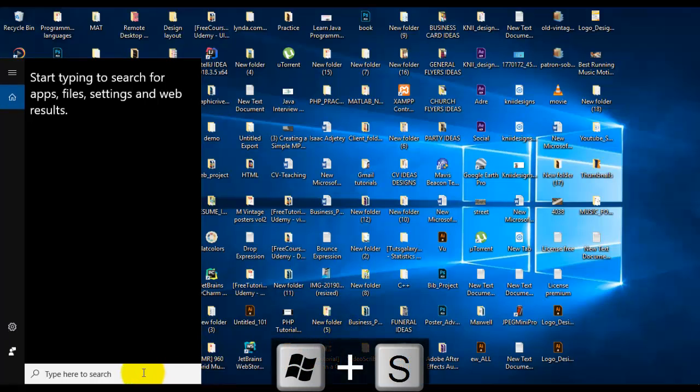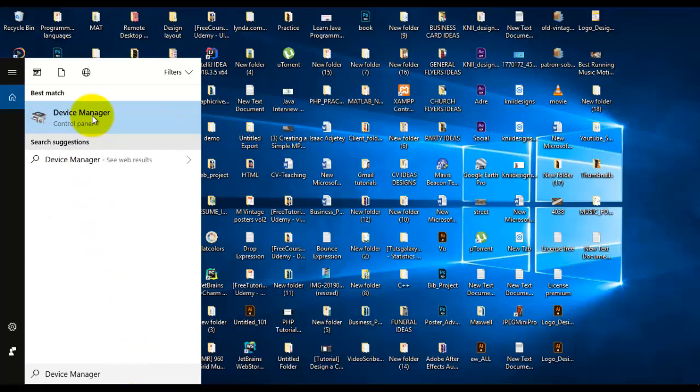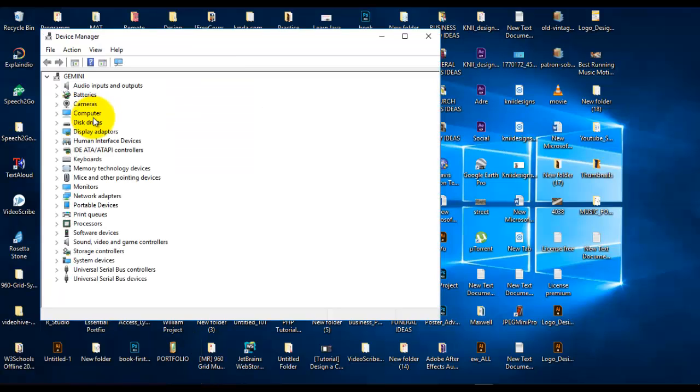On the desktop, press Windows+S. In the search box below, type Device Manager, and click on Device Manager. Hover and select Portable Device. Click on the small greater than symbol. Right-click and select Update Driver.